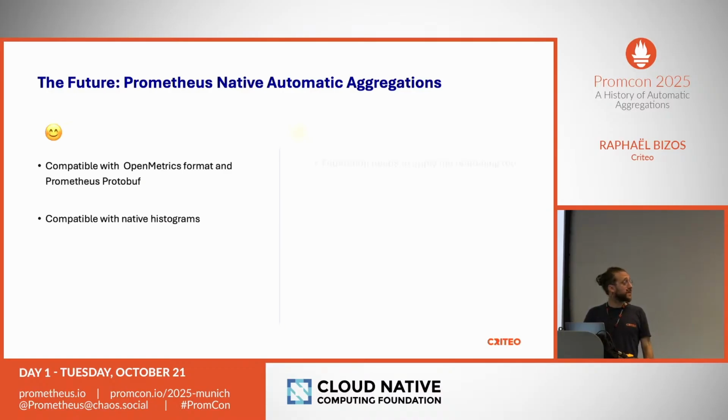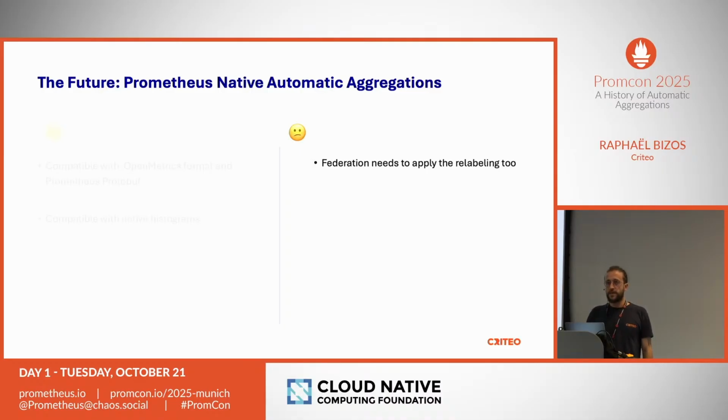Since the type is actually provided by Prometheus now, it's compatible with OpenMetrics, it's compatible with the OpenTelemetry protocol, it's compatible with Prometheus protobuf. So we're super happy to start using that. And as such, it's compatible with native histograms. We'll continue working on that and try to release something in production as soon as possible. One thing: in the example I showed, we do the reassembly of the final metric with the remote write. So if you do federation, you need to apply the same labeling, otherwise you'll get the in-between format.